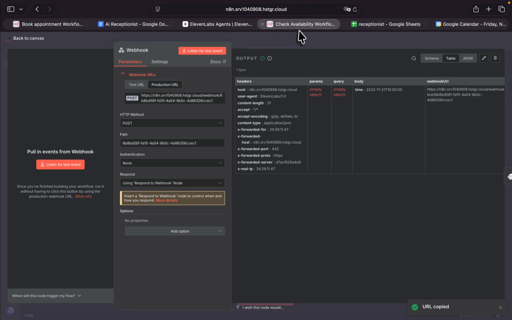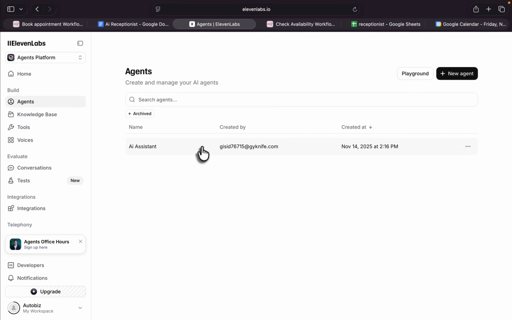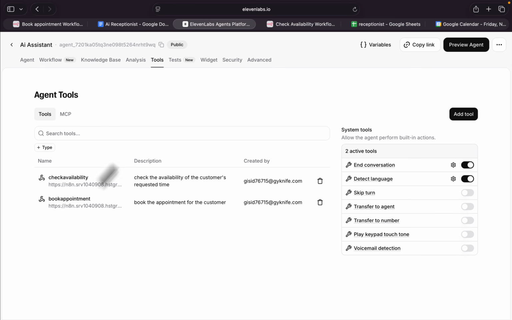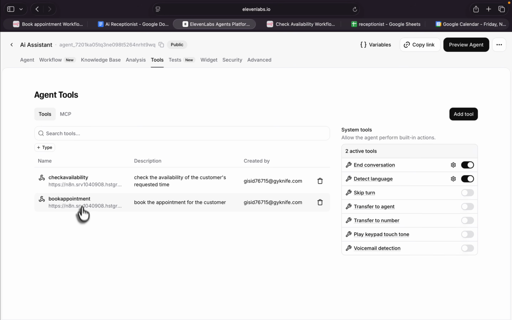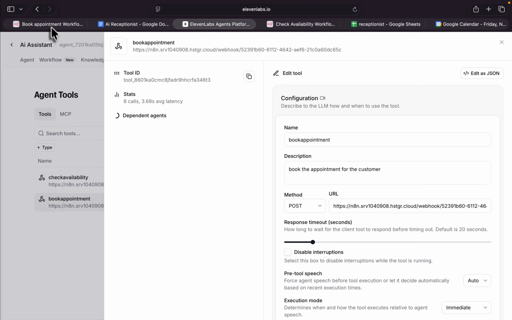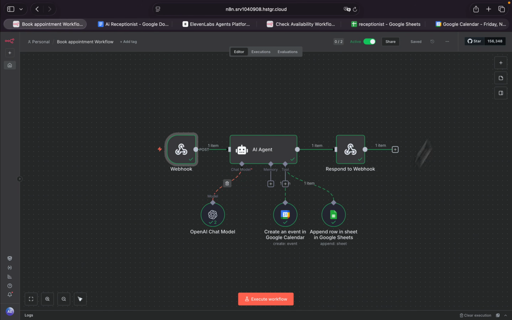This is actually related to check availability. Back to your agent. In the tools section, for the check availability, you have to change this link to the production URL. And also you have to do the same thing for book appointment. You have to change this to the production URL in here. If you do all of these, the result will be the same as the test video that I shared at the beginning of the video.